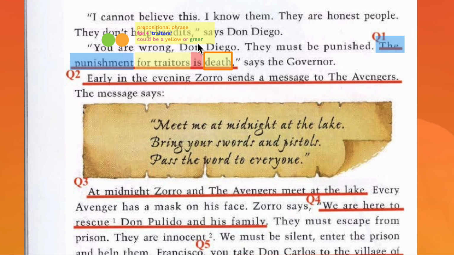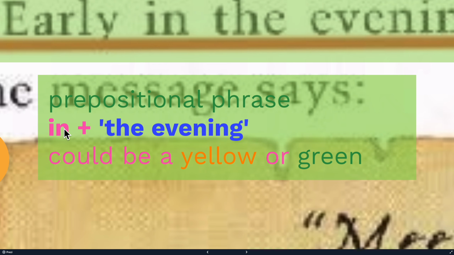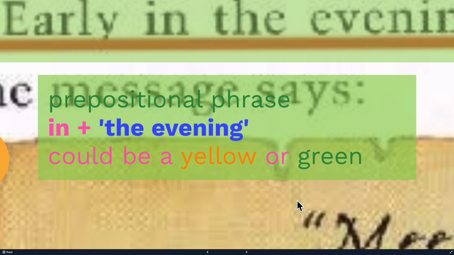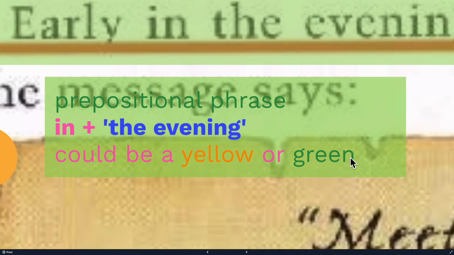All right, then the next one. What does the sentence start with? The sentence starts with early in the evening. So "in the evening" is another prepositional phrase starting with the preposition in, followed with evening. It could be a yellow, could be a green for all prepositional phrases, but this time it's a green because it functions like an adverb. All color green represents adverbs.